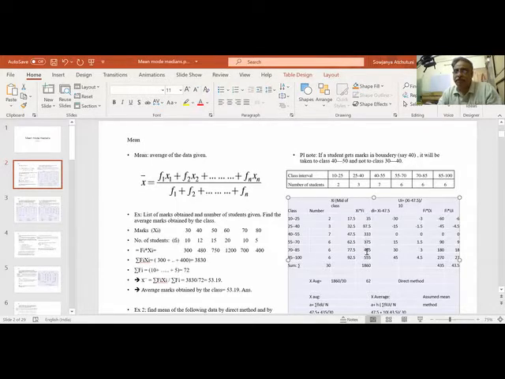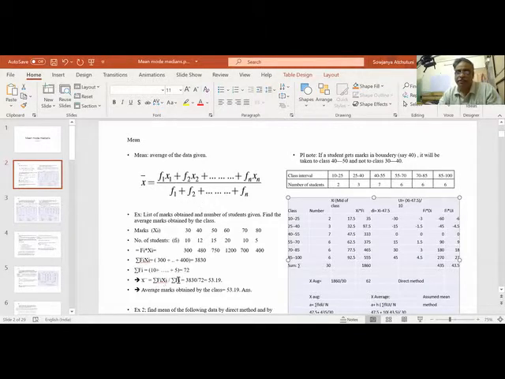What is it that we are getting? 1860. When we add all of them: 2 times 17.5 is 35, 3 times 32.5 is 97.5, 7 times 47.5 is 332.5, 6 times 92.5 is 555. When we add, we get 1860. So what is the mean? 1860 divided by 30. Sigma fi xi by sigma fi.